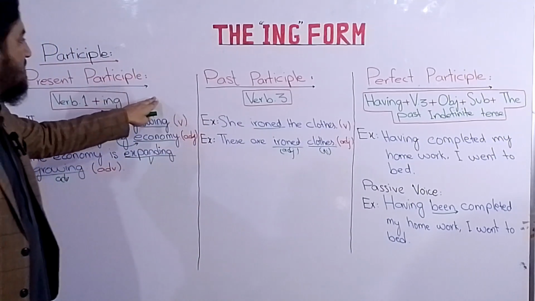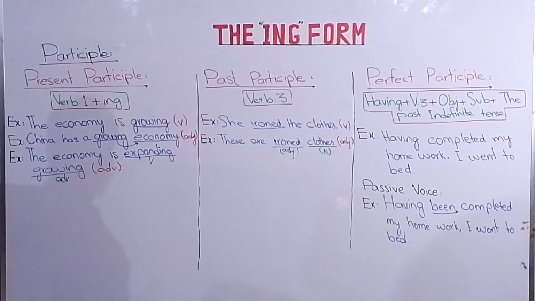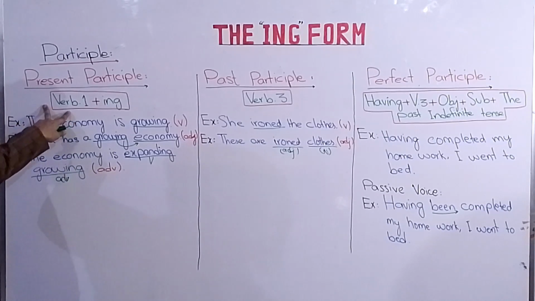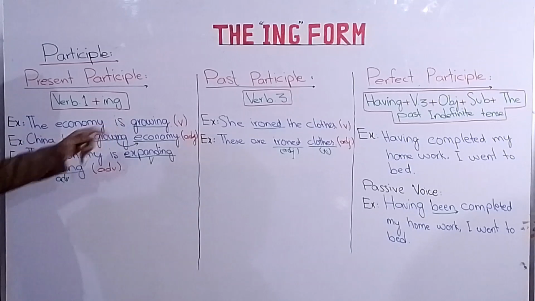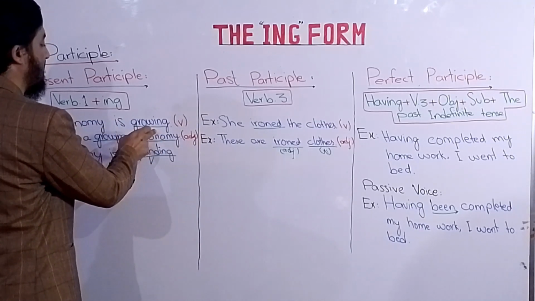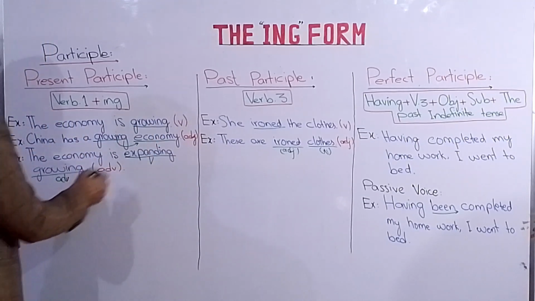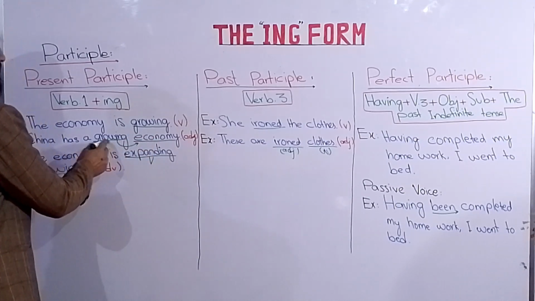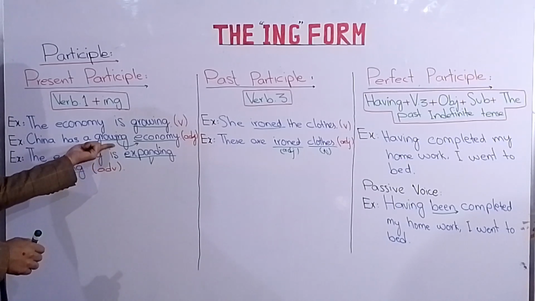So there are three types of the participle: the present participle, past participle, and perfect participle. The present participle is used, for example, when we use the first form of the verb plus ing in a sentence. Like for example, the economy is growing. Here, grow plus ing acts, or its function is, as a verb. Then comes China has a growing economy. So here, economy is a noun and it is modified by the word growing. So growing acts as an adjective in this sentence.